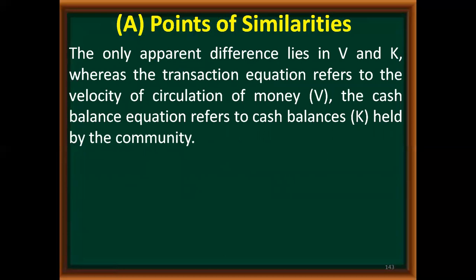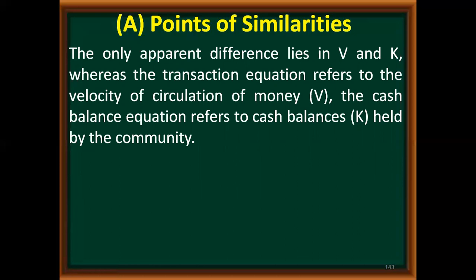The only apparent difference lies in V and K. See, V and K are different only in one way. The transaction equation refers to the velocity of circulation of money, whereas Pigou's equation refers to K, the cash balance held by the community.